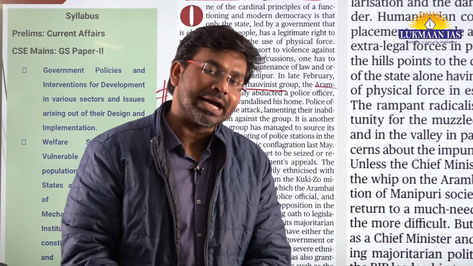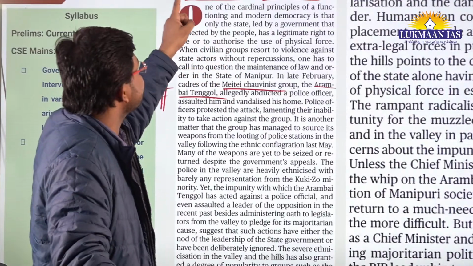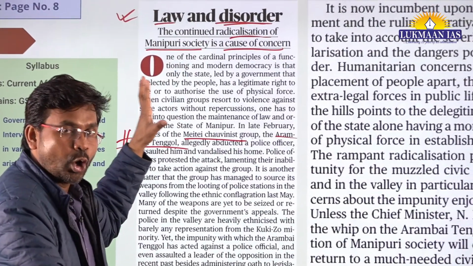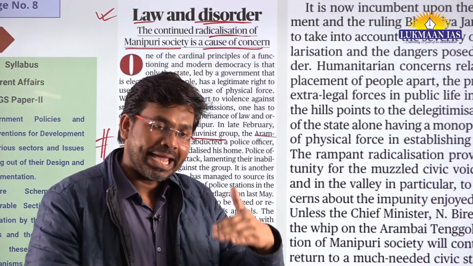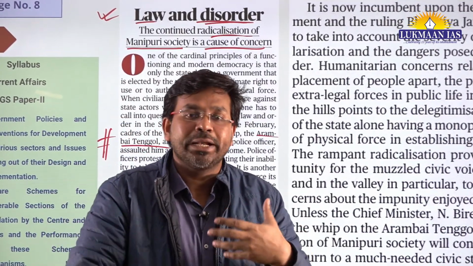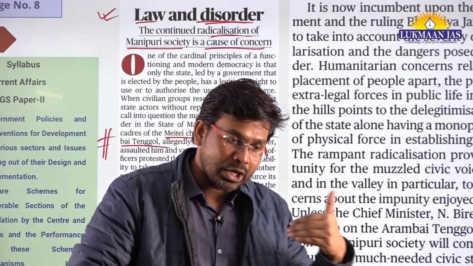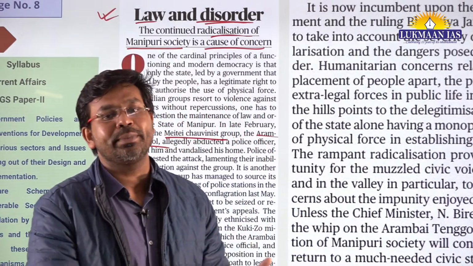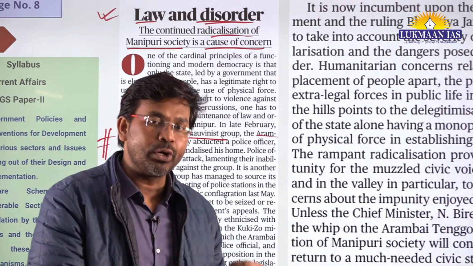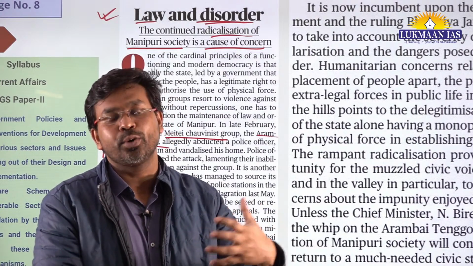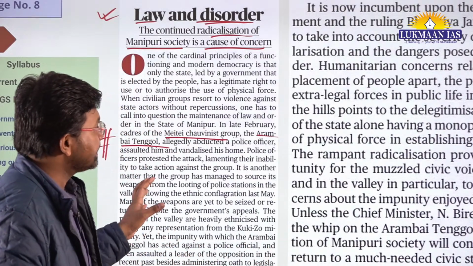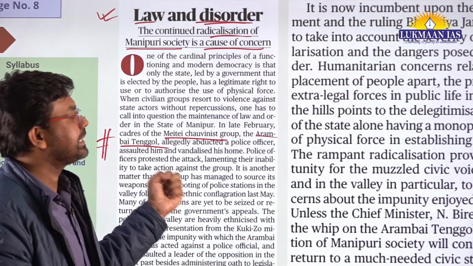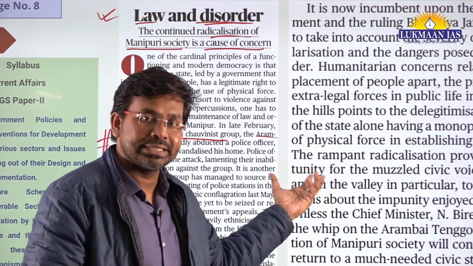So that's why the heading of this article says law and disorder. So law and order is under threat in the state of Manipur, because ethnicization of Manipuri society is happening across various services, even in government services. So people who belong to the majoritarian group are part of most of the government services. So this talks about marginalization of the minority communities in the state of Manipur.